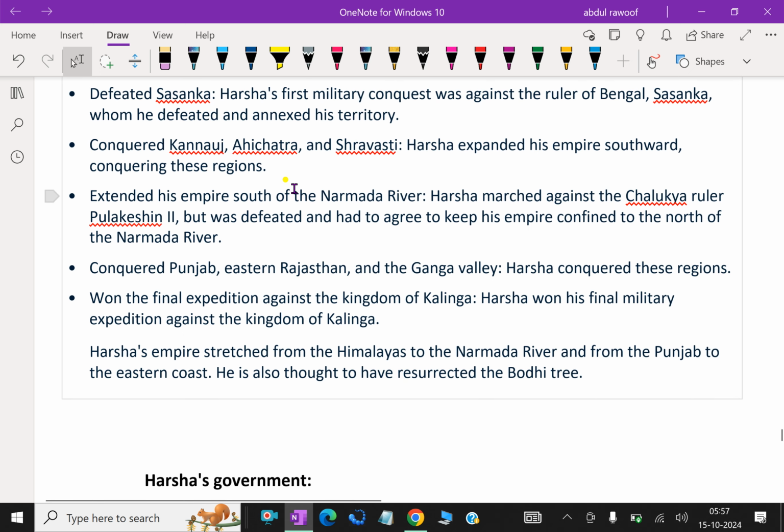He conquered Kannauj, Achichara, and Sravasti. Harsha expanded his empire southward, conquering these regions and extending his empire south of the Narmada River. Harsha marched against the Chalukya ruler Pulikeshin II, but was defeated and had to agree to keep his empire confined to the north of the Narmada River.